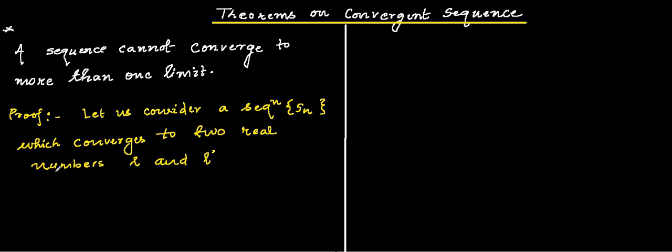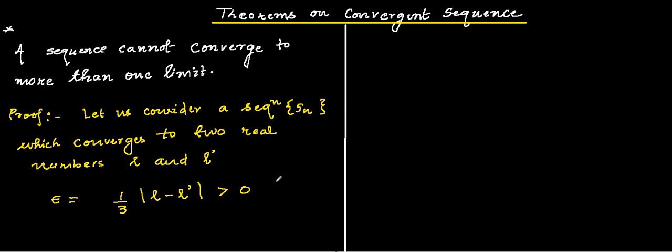As I've already said, you can choose epsilon to be any number. Here, to prove this theorem, I'm considering epsilon to be equal to 1 by 3 mod of L minus L dash, and definitely this is going to be greater than 0, as we have taken that Sn converges to both L and L dash.